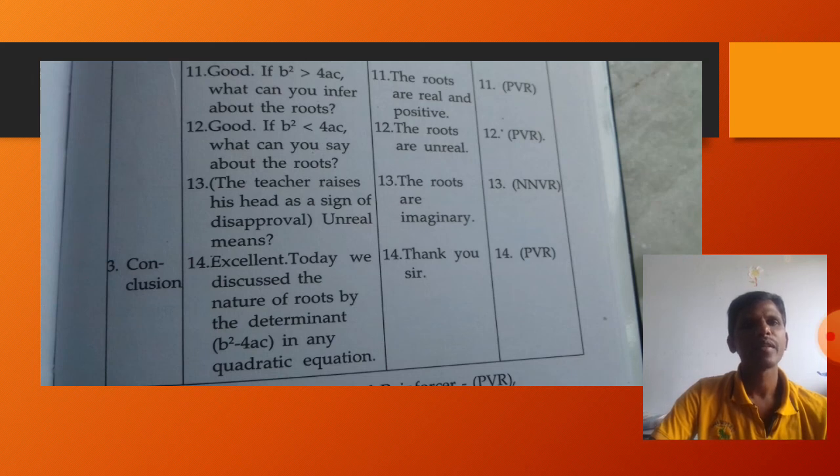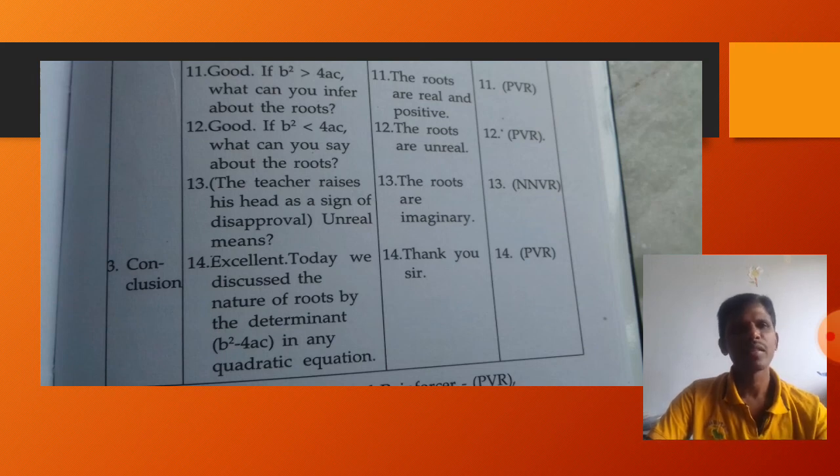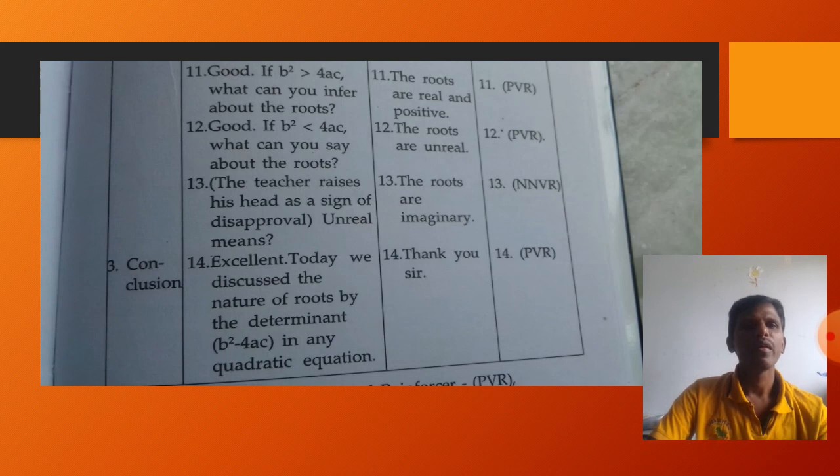The teacher raises his head as a sign of disapproval because it is wrong. So the roots are imaginary. Automatically the student gives a reply, but it is not right. So like this, the teacher raises his head as a sign of disapproval. The teacher is not approving the answer. So when the teacher is not approving the answer of the student, we should not say no, no, no, no like that. We should use it like this. So this is called negative non-verbal reinforcer.